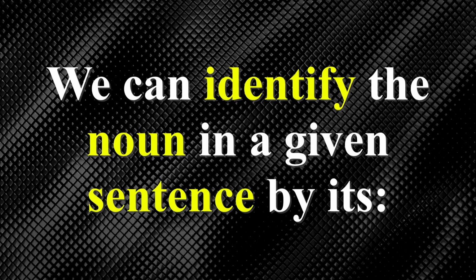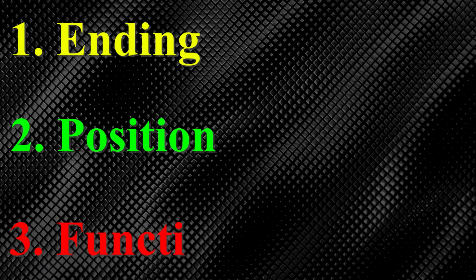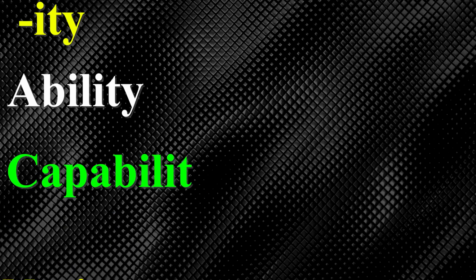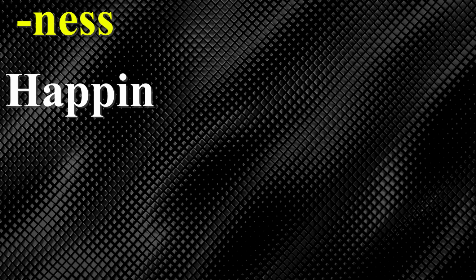We can recognize nouns in a given sentence by their endings, position and function in a sentence. Let's learn one by one. First, noun endings. There are certain word endings that show that a word is a noun. For example, ity: ability, capability, nationality. NESS: happiness, illness, goodness.